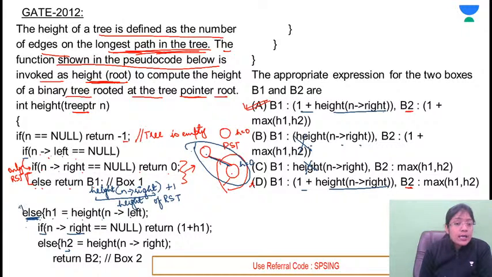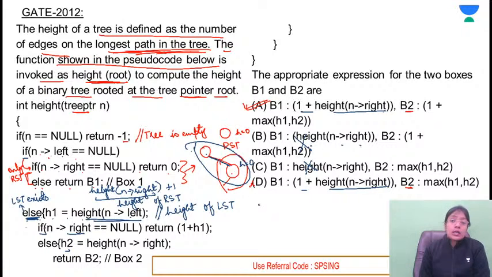This else means that left subtree exists. So this function is calculating the height of left subtree. H1 is returning the height of left subtree. Right subtree की height calculate करनी है या नहीं करनी है depends whether the right subtree is empty or not. If it is empty, then it will be returning what? If right subtree does not exist, so whatever is the height of the left subtree plus 1. 1 plus h1.